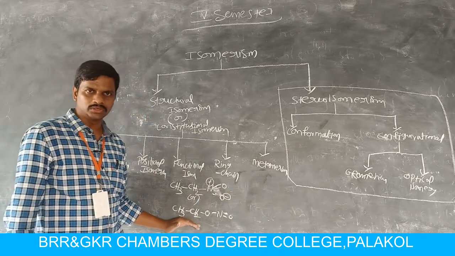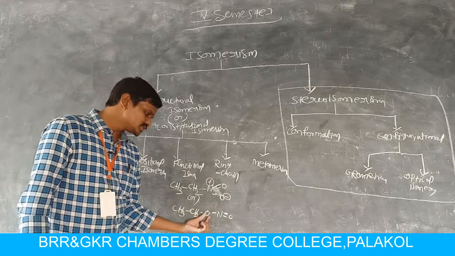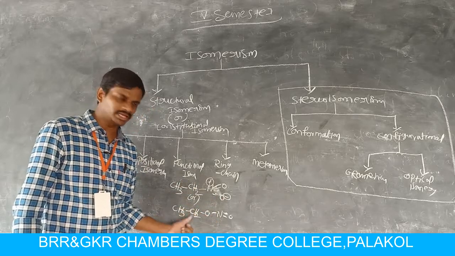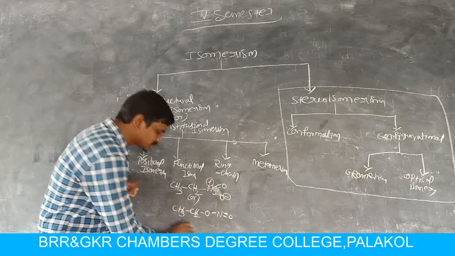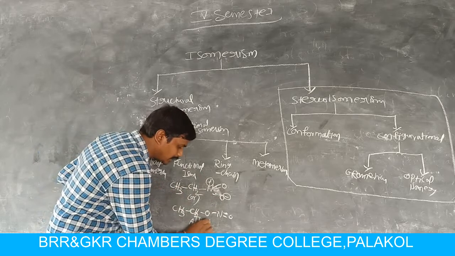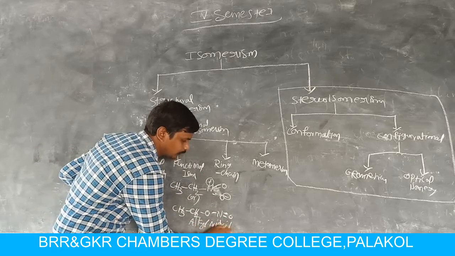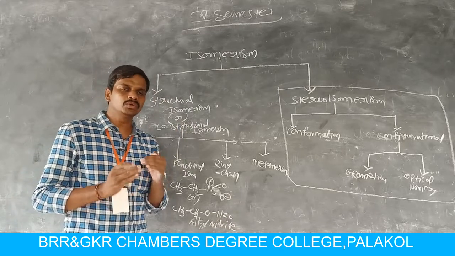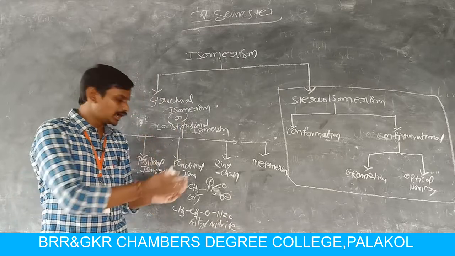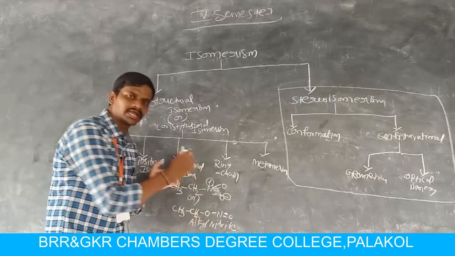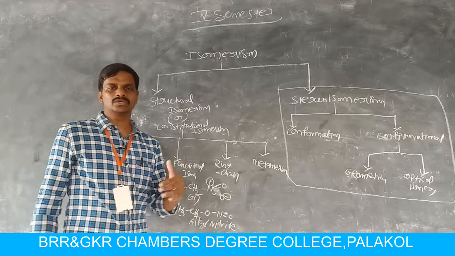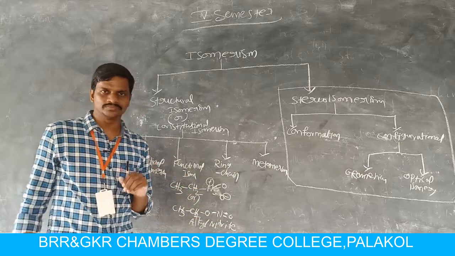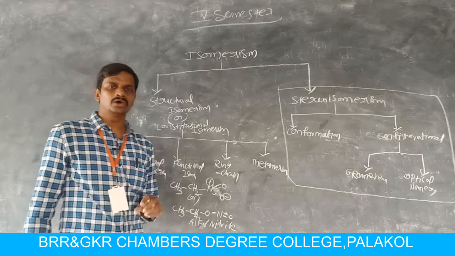But in this molecule the oxygen atom in the NO2 group is attached to the alkyl group. It is called an alkyl nitrite. So alkyl nitrite means the oxygen atom in the NO2 group is connected to the alkyl group. If the nitrogen atom in the NO2 group is attached to the alkyl group, then it is called a nitroalkane.